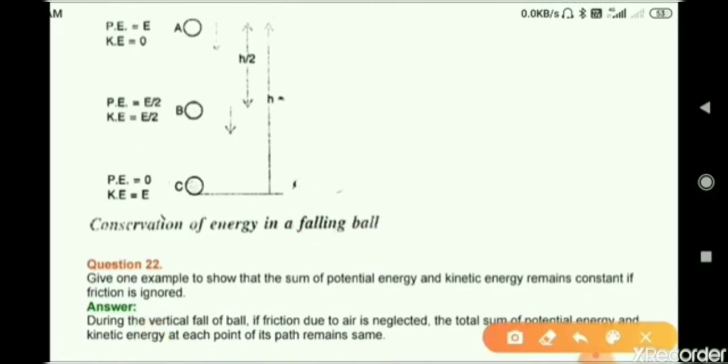Now question number 22. Give an example to show that the sum of potential energy and kinetic energy remains constant if friction is ignored. Due to the vertical fall of a ball, if friction due to air is neglected, the total sum of potential energy and kinetic energy at each point of its path remains the same. Now question number 23.